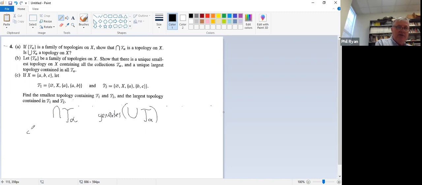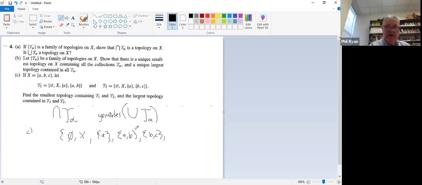Let's do it. Let's do part C. So what's the smallest topology containing T1 and T2? Well, it has to contain the empty set, X, singleton A, doubleton AB, and then from T2 as well. Okay, well, anything else that has to generate?